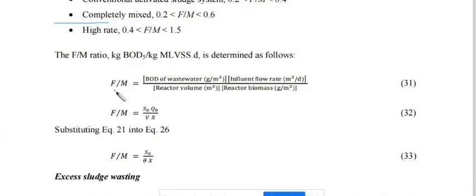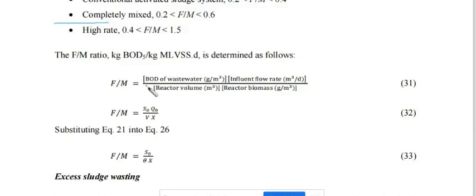F by M is nothing but the BOD of wastewater, meaning how much influent organic matter is present, that is the BOD, into the influent flow rate Q, the inflow of the wastewater. So this gives the concentration of the organic matter present and the flow rate of the influent wastewater. It is meter cube per day and this is gram per meter cube.